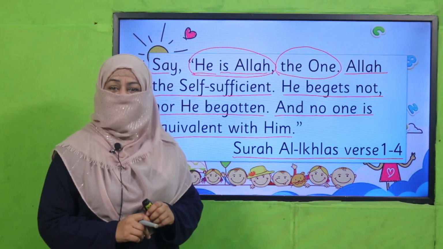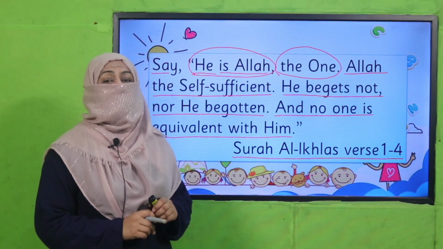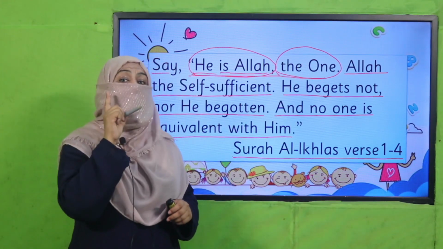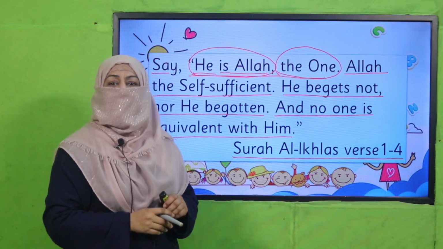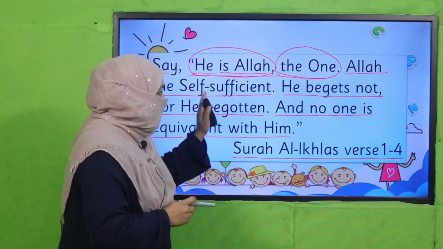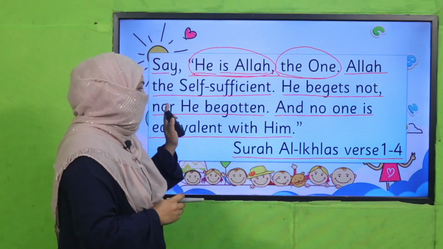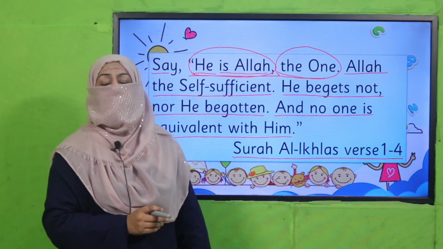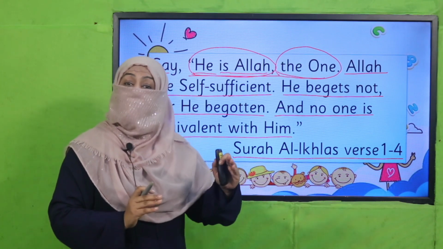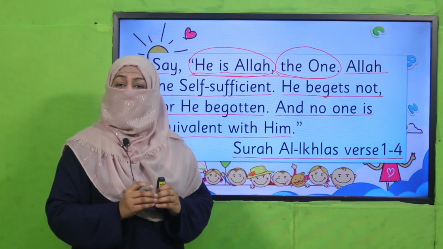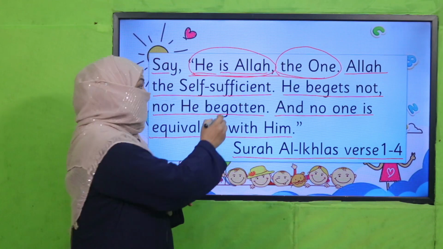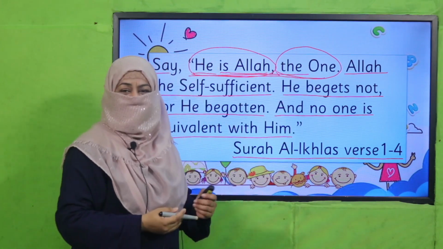You have learned surah class, you know how to recite it. Very good. So, beta, this surah tells us Allah is one. There is only one Allah subhanahu wa ta'ala, and we worship only Allah subhanahu wa ta'ala. He is self-sufficient, He begets not and nor begotten. So these are all the information about Allah subhanahu wa ta'ala, which is absolutely true. So such type of information which is true, we call it fact, right? So beta, all of you should recite Surah Ikhlas daily. It's such a beautiful surah, right?